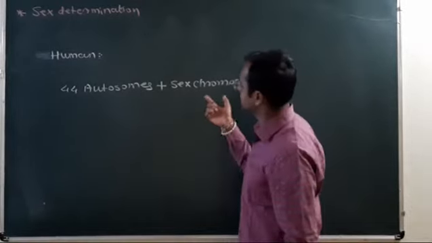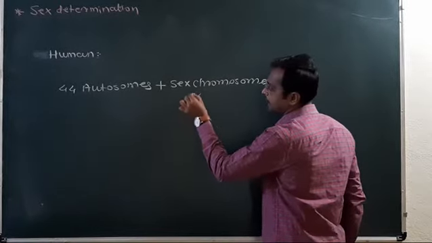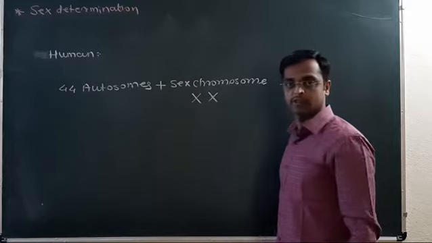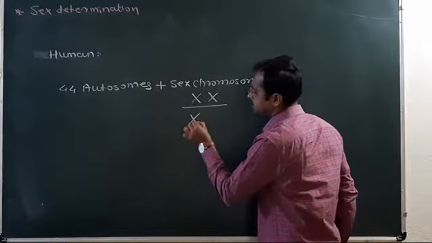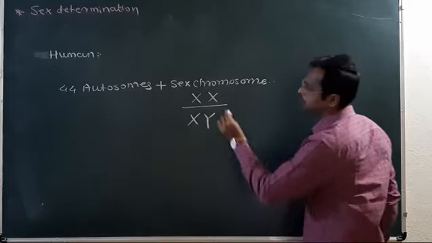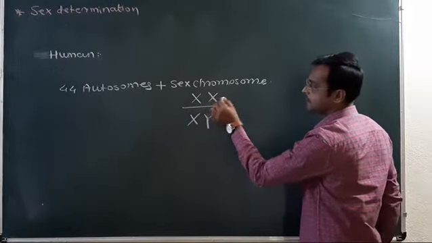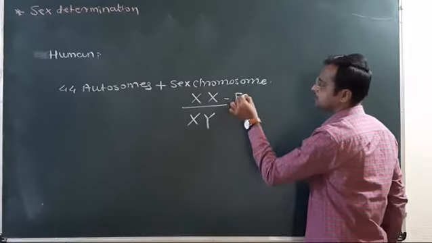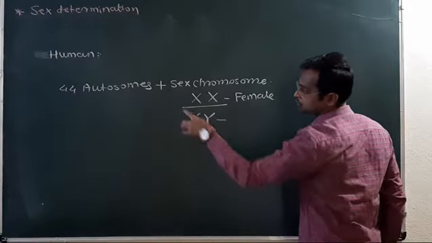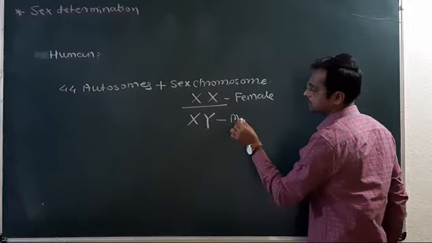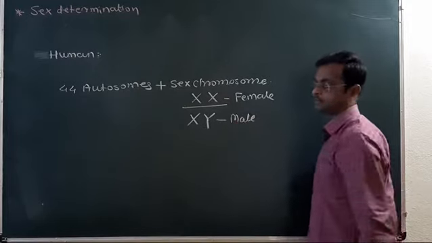These sex chromosomes are either XX or XY. If 44 autosomes plus XX, then the individual is female, and 44 autosomes plus XY, then the individual is male.